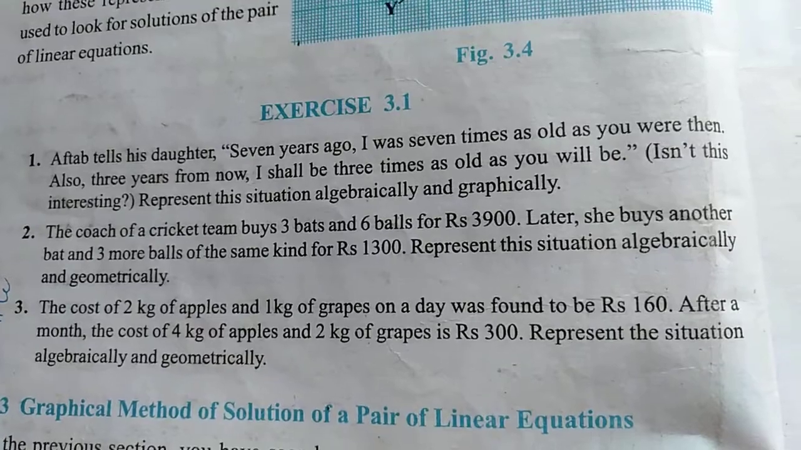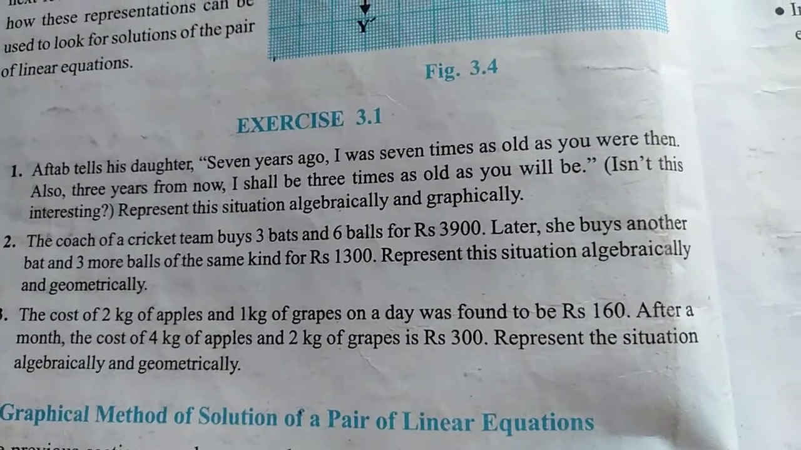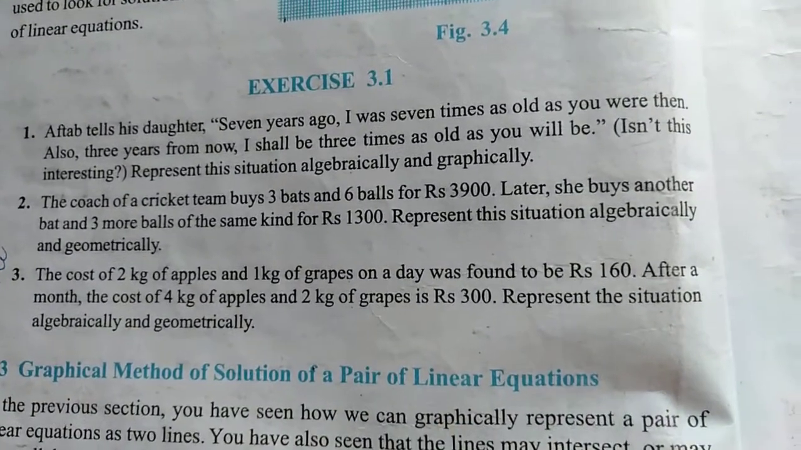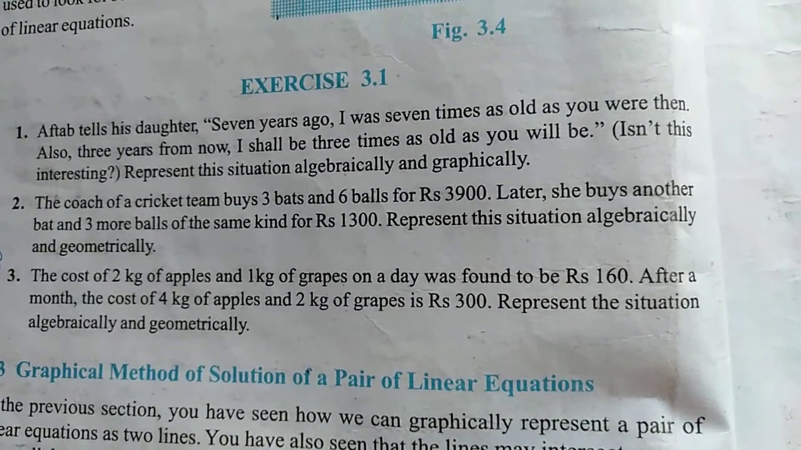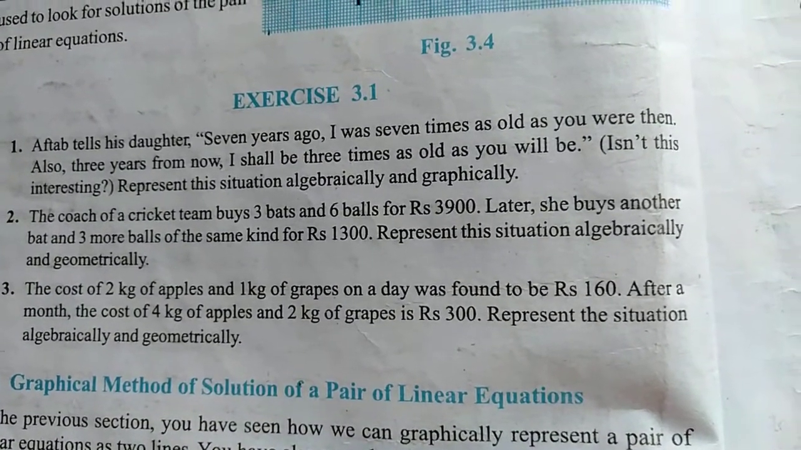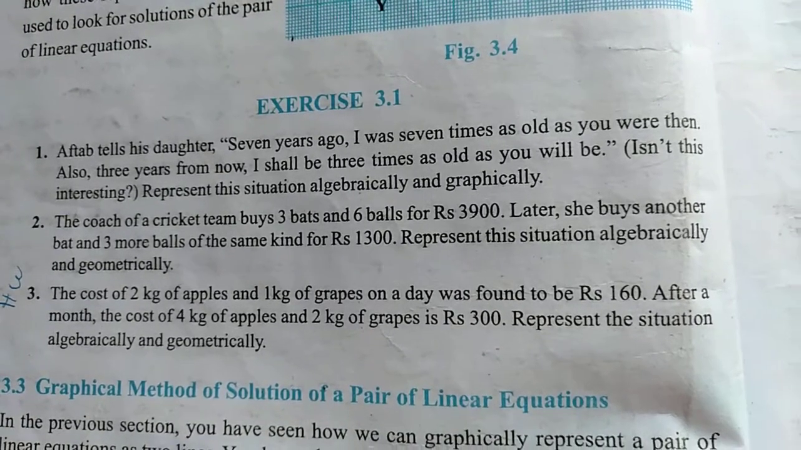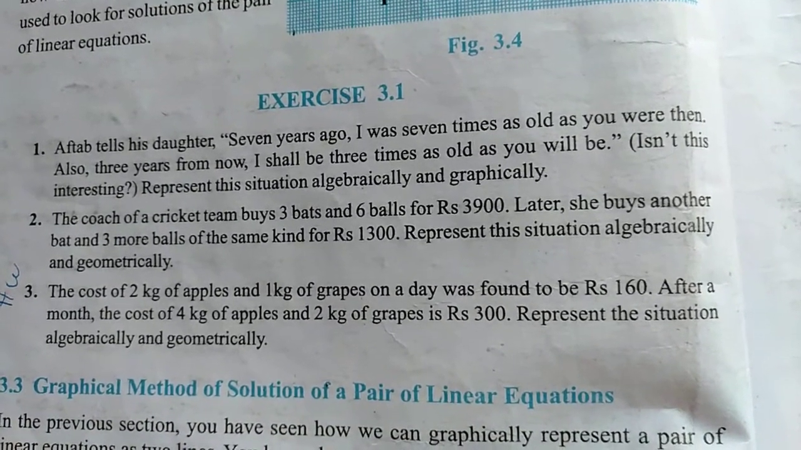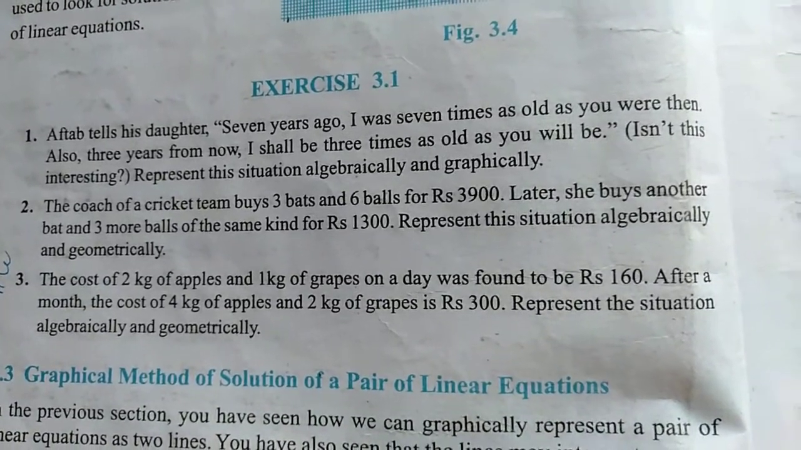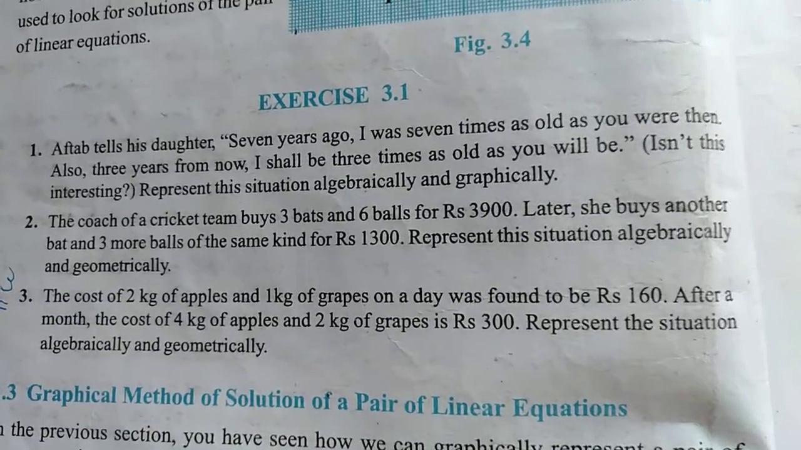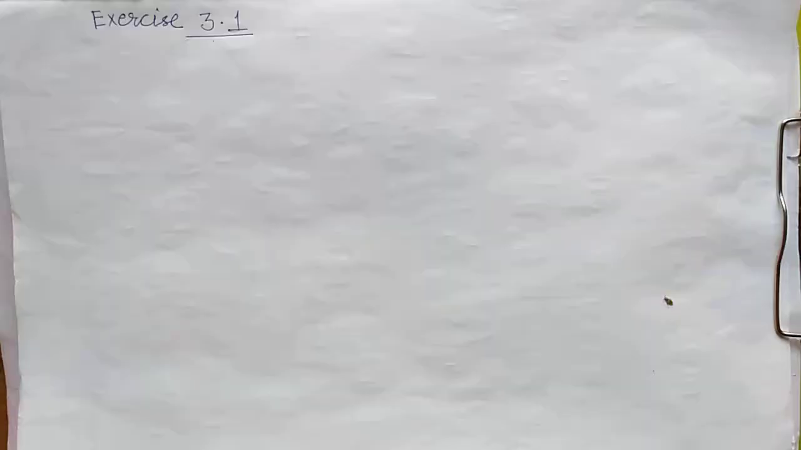First question, Aftab tells his daughter, 7 years ago, this one. Second question is the coach of the cricket team buys 3 bats and 6 balls. And the last one is the cost of 2 kilograms of apples and 1 kilogram of grapes, this one. This is given in your book. You should have your NCERT book, and we will solve these only. Let's start.